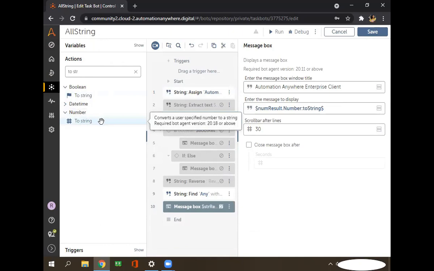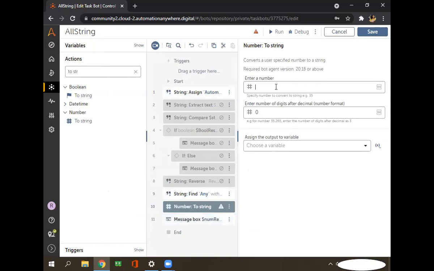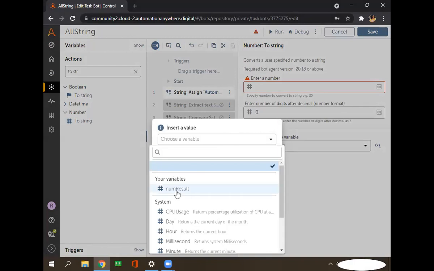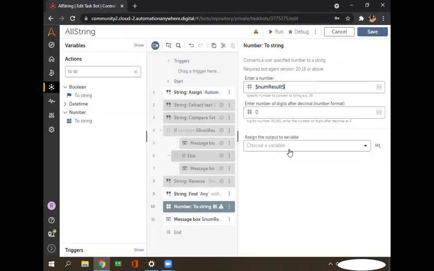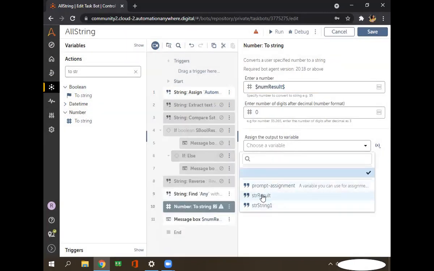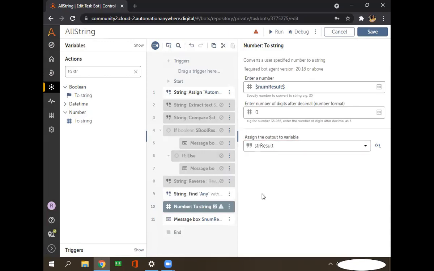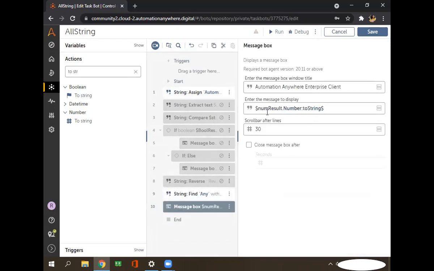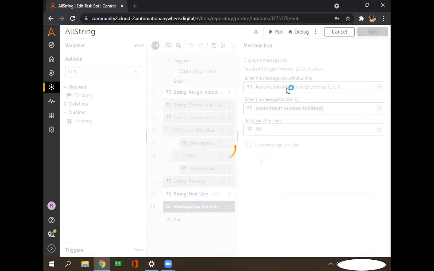The same thing we are doing, but that would be a long method, right? So here will be the number variable, which is number result, and the result value we can show in str result. So that also we can do. This is a separate command if you want to directly convert this one. So those are the two ways. Nice. Two string. So let me display.